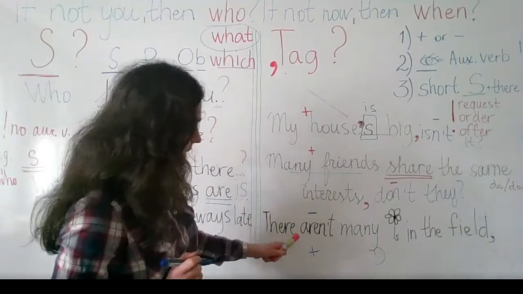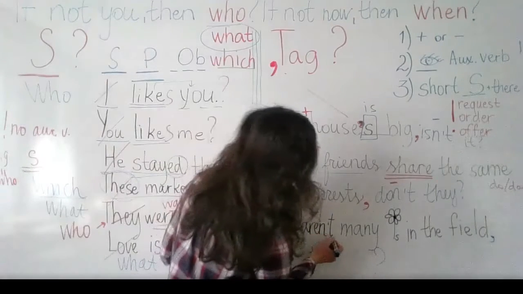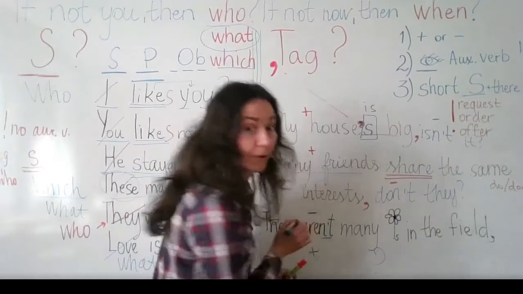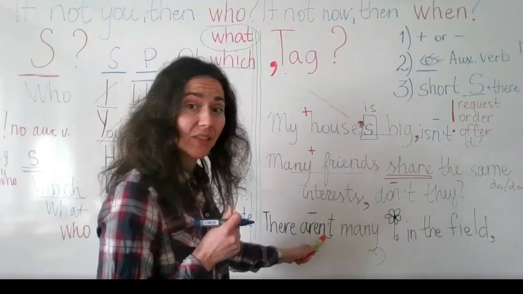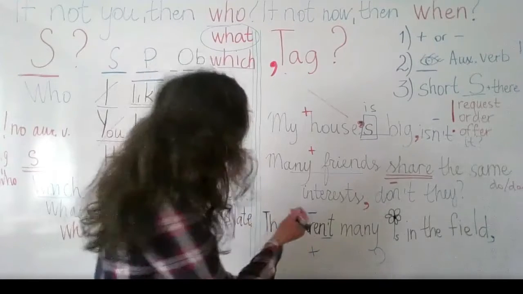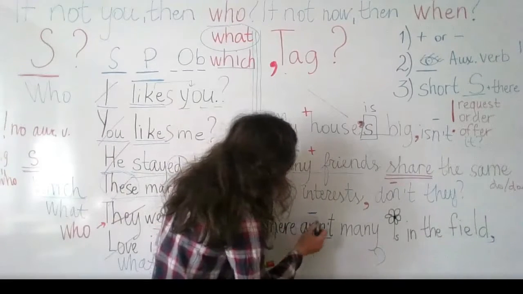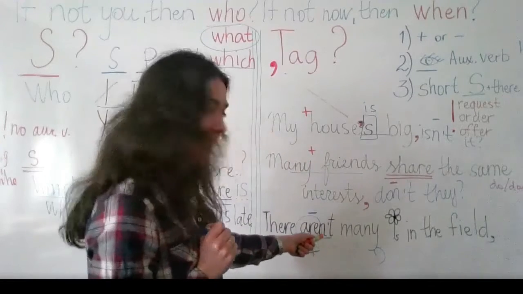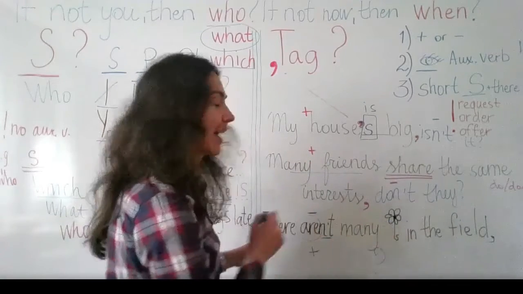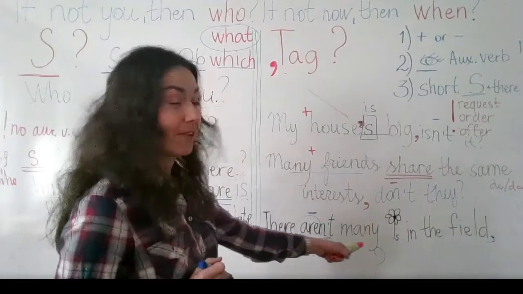Then you notice maybe that we have this not part with the verb, and you know that to make a negative sentence we use auxiliary verbs. So this are is already there. You already used it to make the sentence negative. There aren't many flowers in the field.